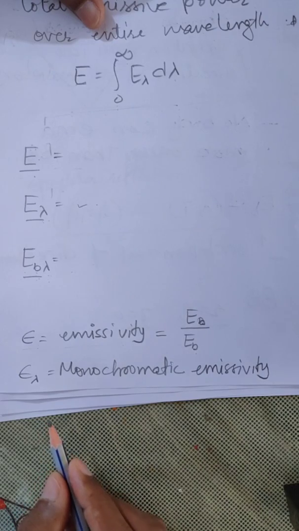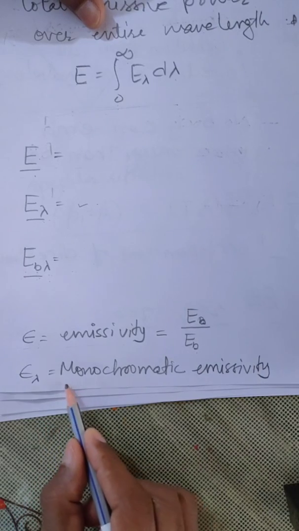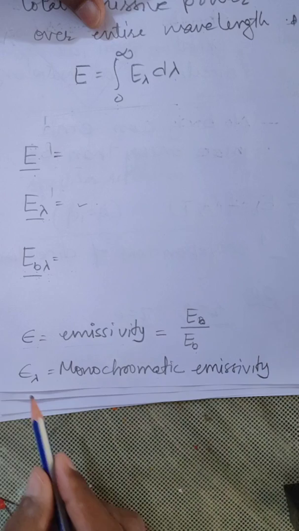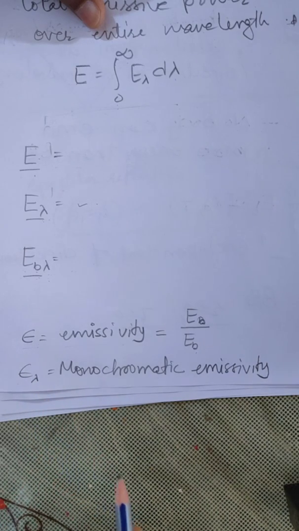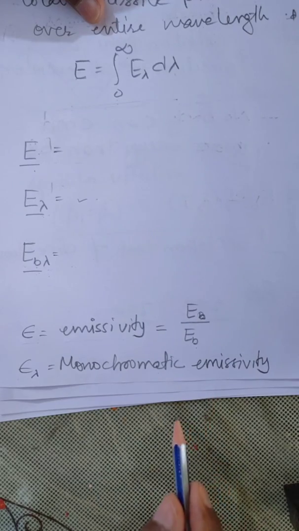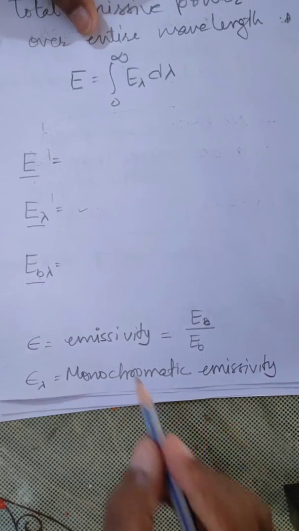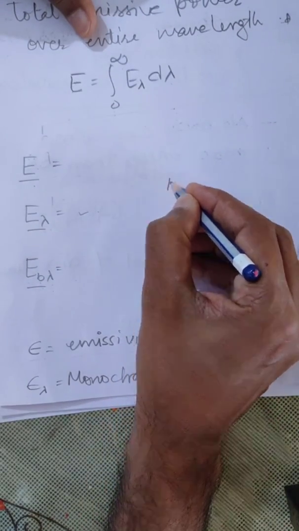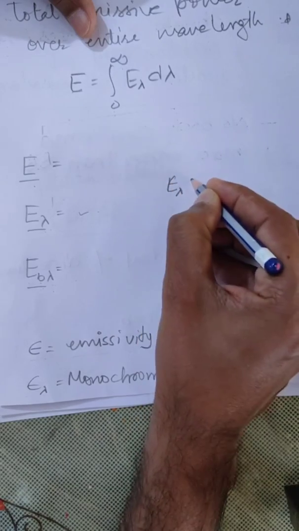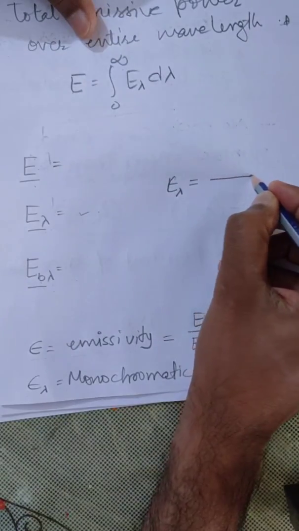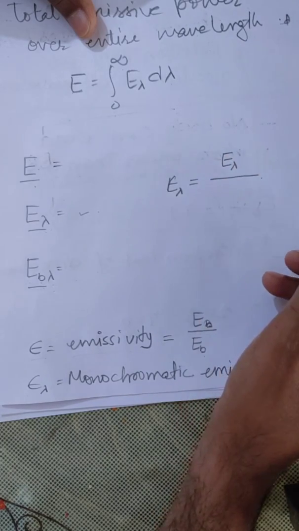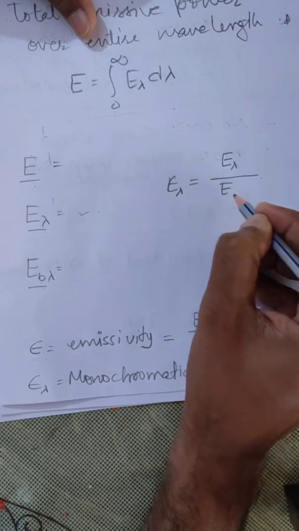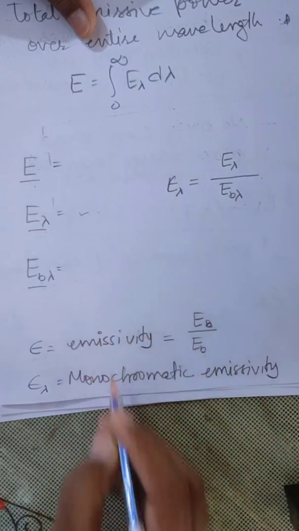There is another definition of emissivity, which is known as monochromatic emissivity. When you find the symbol epsilon with subscript lambda, that is monochromatic emissivity. We can define monochromatic emissivity, epsilon lambda, as the ratio of the monochromatic emissive power of a body to the monochromatic emissive power of a black body.